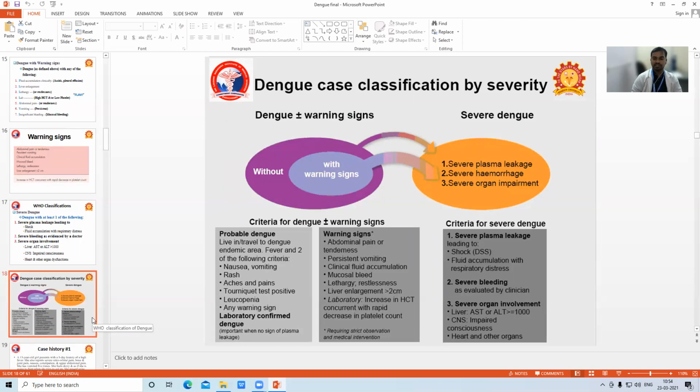Next we are going to see a case scenario. You are going to identify or classify, based on the history, which category or classification the patient is going to fit in.